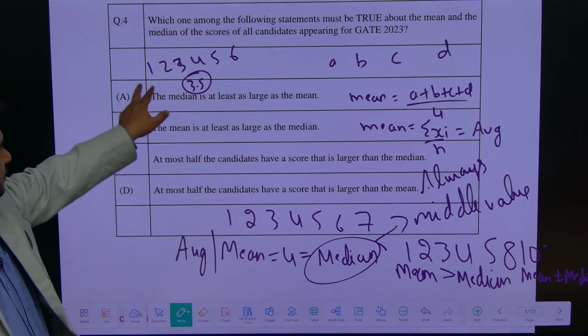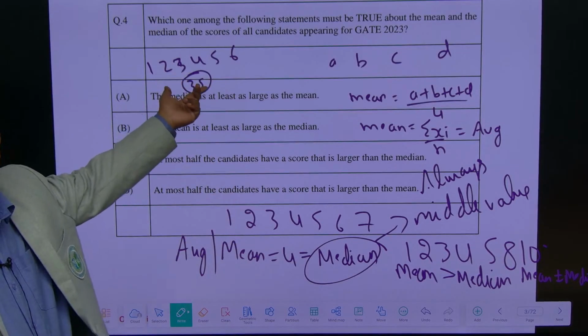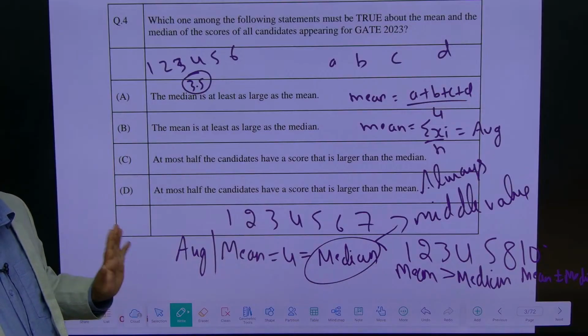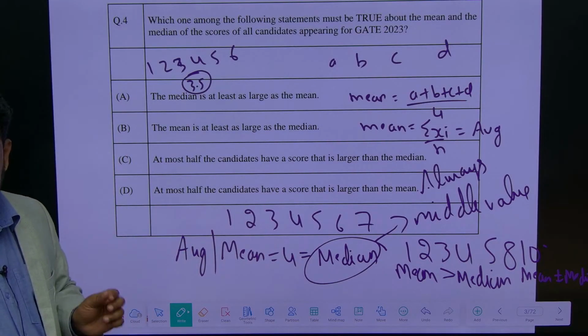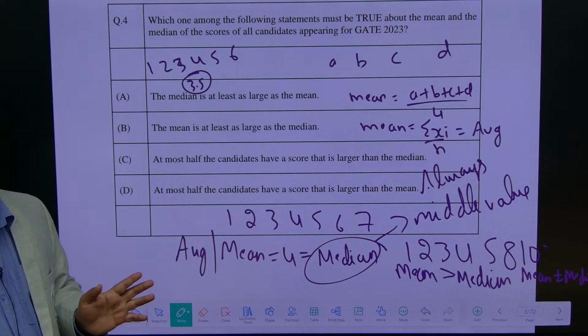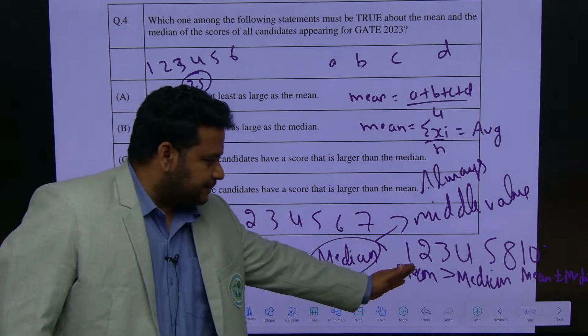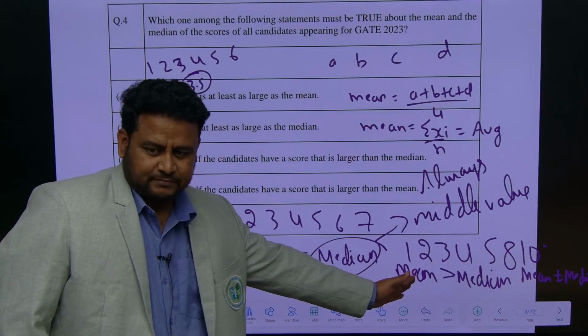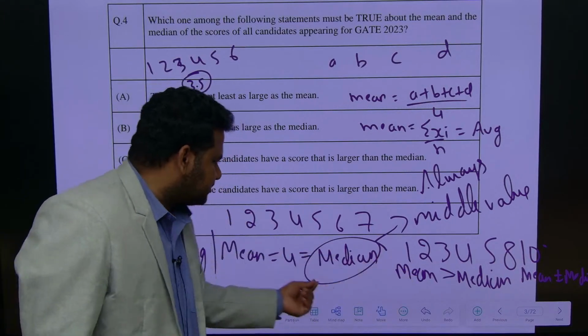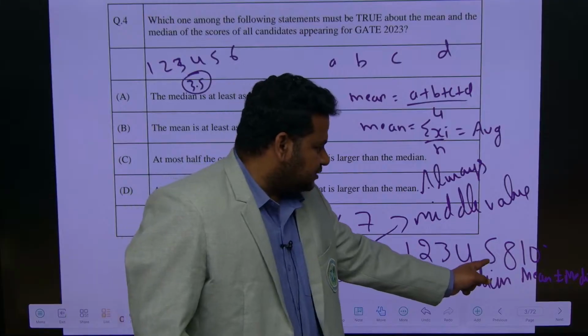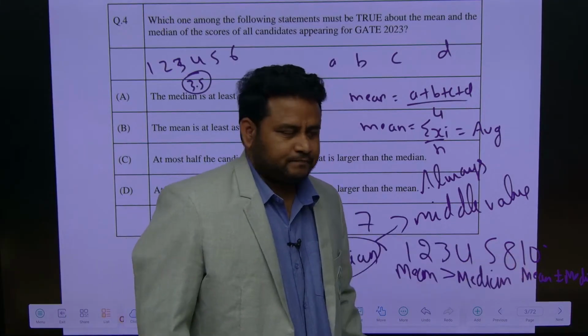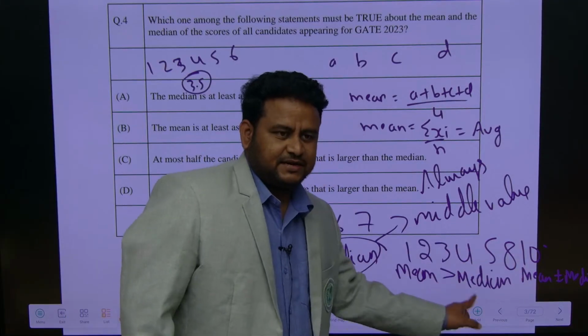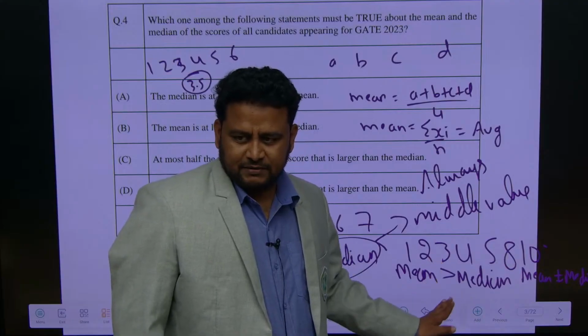What is the mean? You sum all these and divide by the number of values, 6. That's it, that is the mean. Understood? So, the mean and median can be the same, but only sometimes, not always. Otherwise, the mean can be less than the median or greater than the median. If these values, suppose 4, 5, become 1 and 0, then the mean will become less than the median.